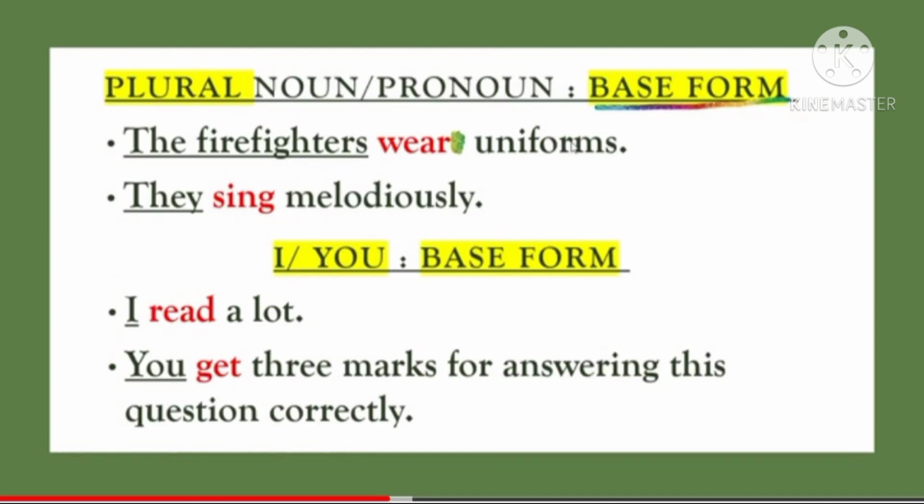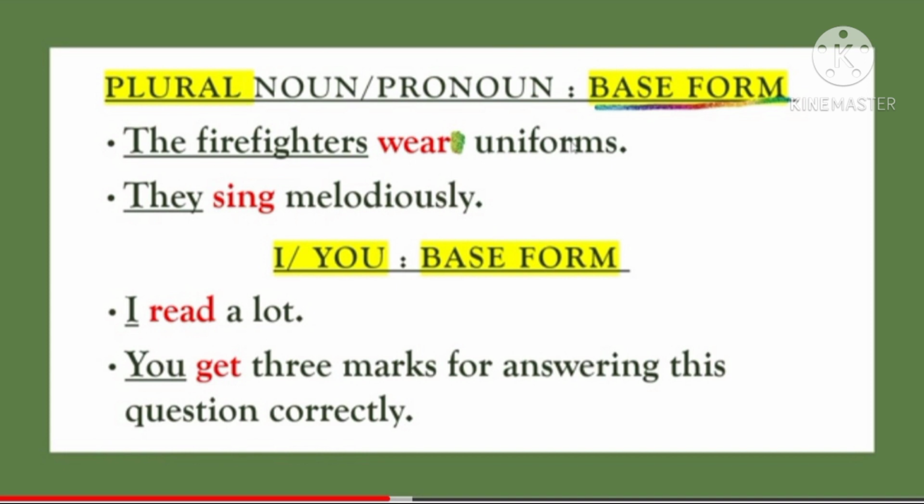Let us now learn about the rule for using plural nouns or pronouns with the base form. Let us see the examples. The firefighters wear uniforms. Second sentence, they sing melodiously. We cannot change the verb now. We have to simply keep the base form of the verb. Here the firefighters are more than one in number, so it is a plural noun and the base form will go with it. We will not add any s or es or ies to it. It will simply remain the same: the firefighters wear uniforms.